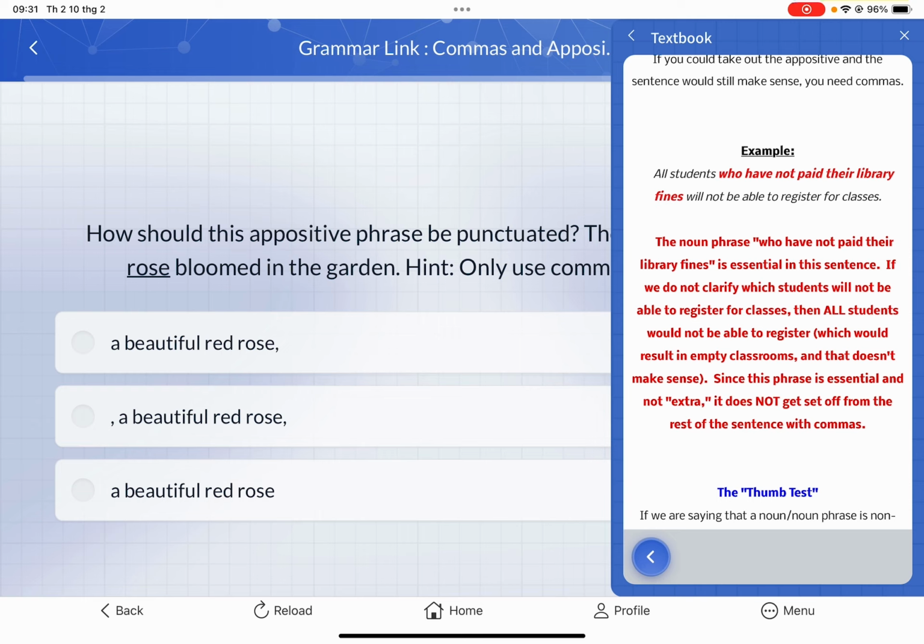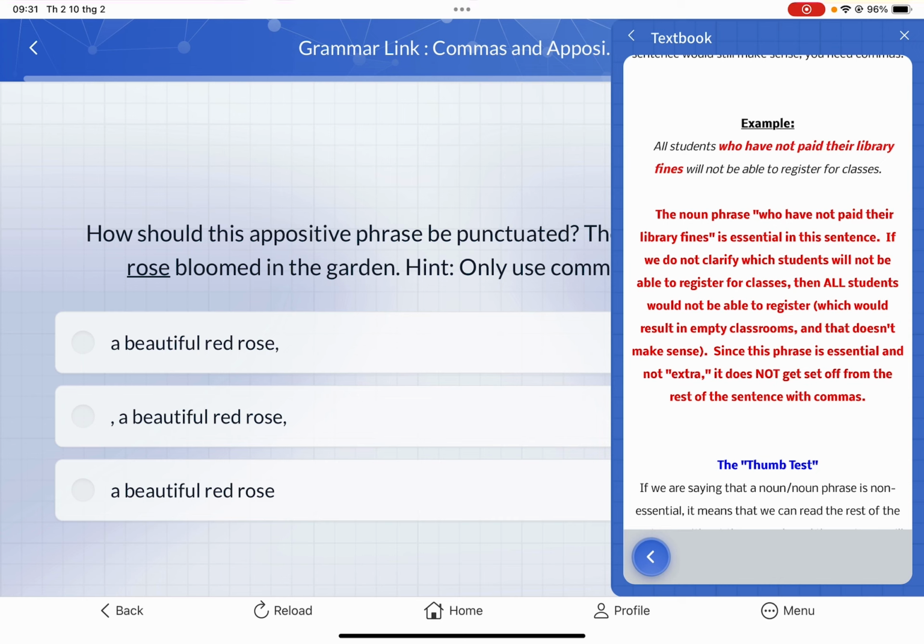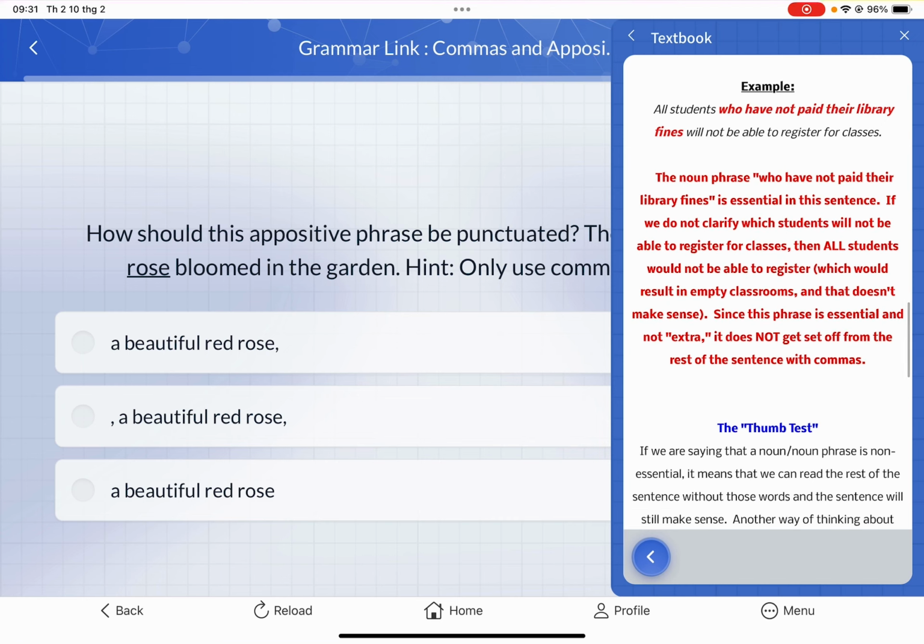So who have not paid their library fines is an appositive, but it is essential in the sentence. If we do not clarify which students will not be able to register for classes, then all students would not be able to register, which would result in an empty classroom, and that doesn't make sense at all. Since this phrase is essential and not extra, it does not get set off from the rest of the sentence with a comma.